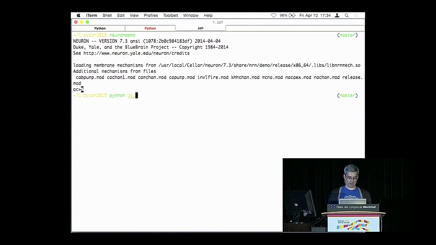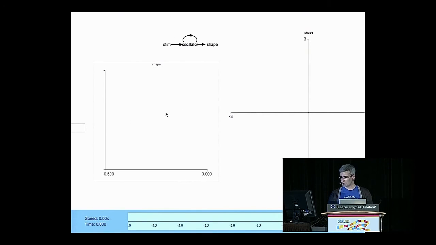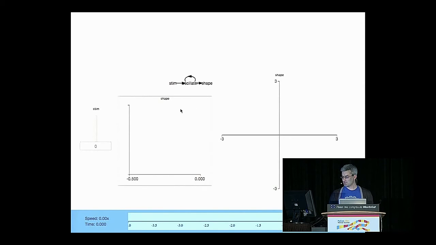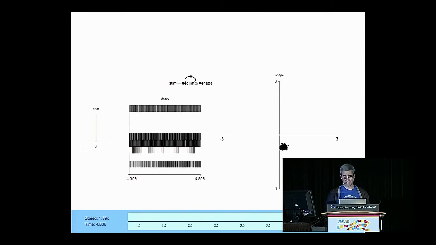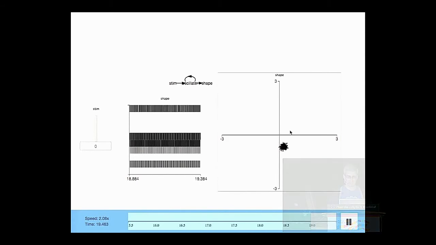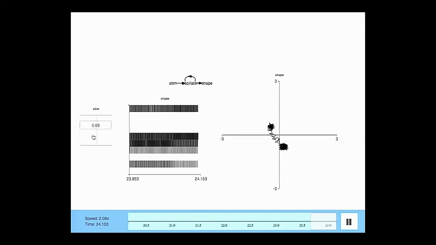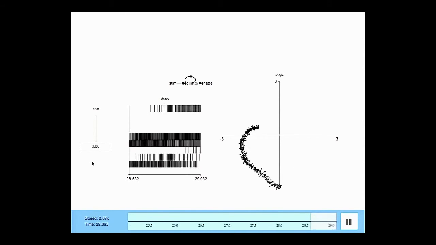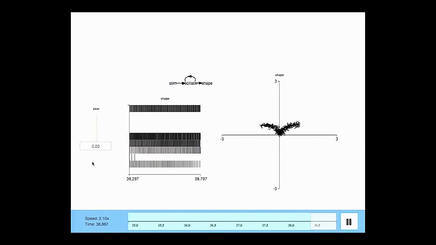I'll start up the visualizer that we've been working on. In here, we get a miniature version of our network: our stim node, the oscillator population, the shape population. If I press play, it starts simulating. You can see that this is indeed working in continuous time. Time is just flowing across that x-axis. We're generating spikes, and we're representing values. I can give this a little kick in our stim, and now it represents a function that we've encoded here, an exotic function in a two-dimensional space.